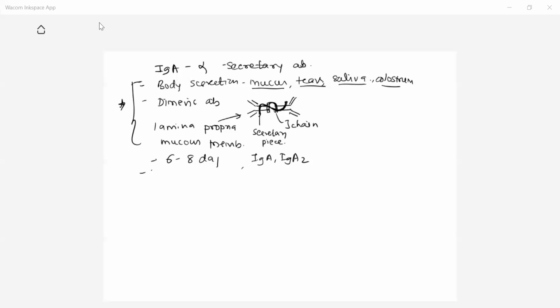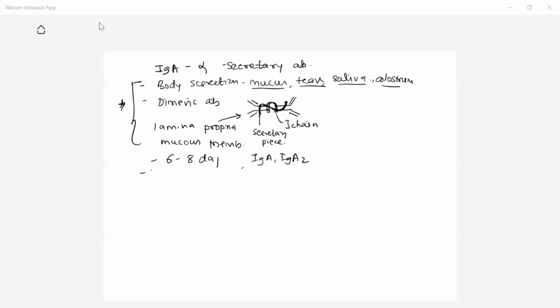Another example is, suppose there is an eye infection, or a mouth infection. In that case, the body has a response in that localized area. So this is a localized immune response. In case of a generalized immune response, one best example is your fever. In fever, the whole body gets affected. So this is a generalized immune response.